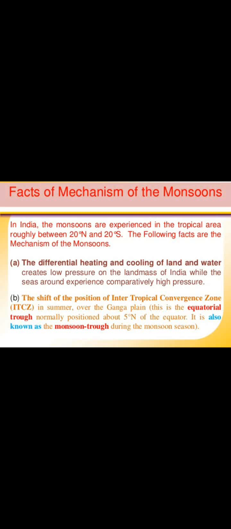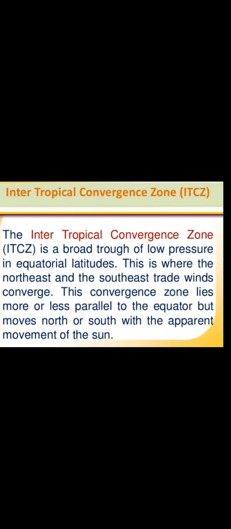Second one is the shift of the position of the intertropical convergence zone, ITCZ, in the summer over the Ganga plain. This is the equatorial trough, normally positioned about 5 degrees north of the equator. It is also known as the monsoon trough during the monsoon season.